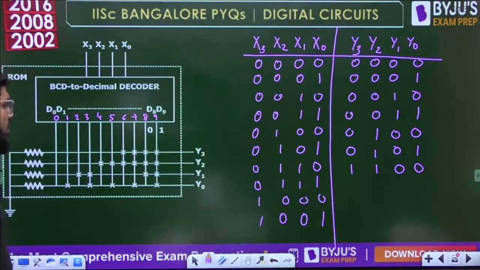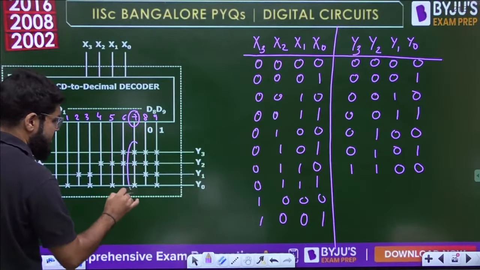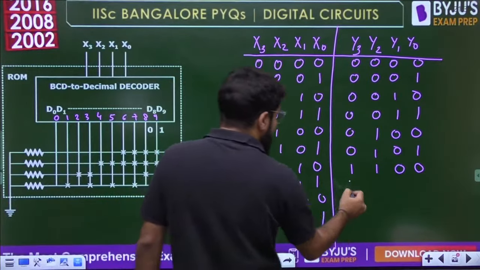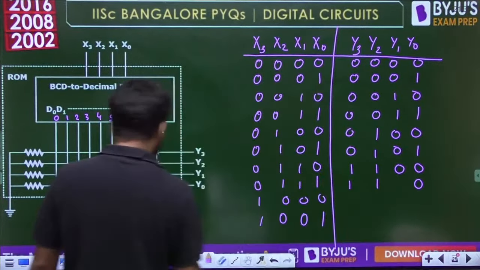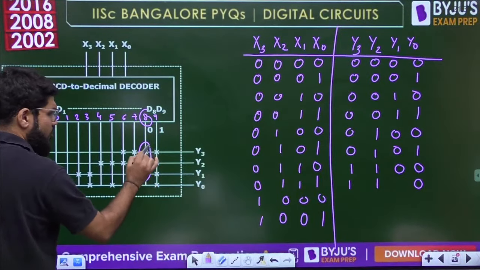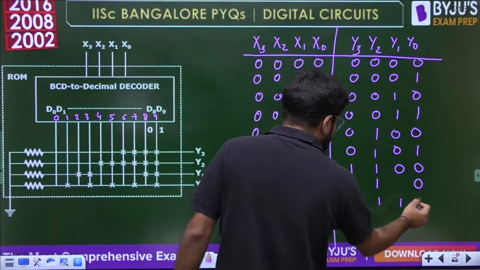1, 1, 0, 0. Okay, next. 0, 1, 1, 1 means D7 output. D7 is connected to Y3, Y2, Y0. Okay, next is what? 1, 0, 0 means D8. It is connected to Y3, Y2, Y1.